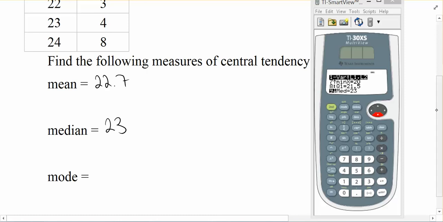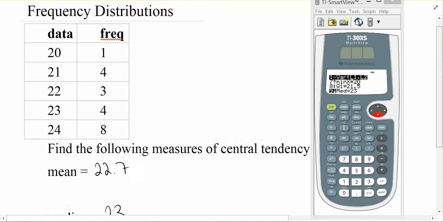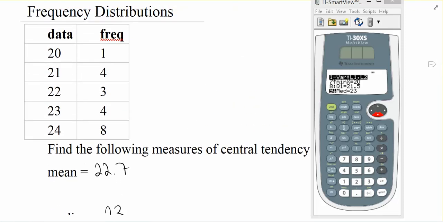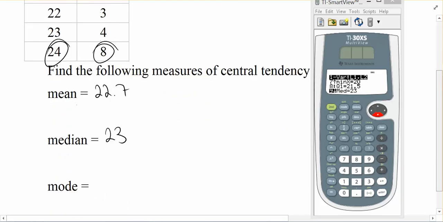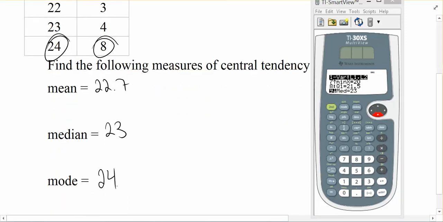Now the calculator doesn't tell us the mode, but it's easy enough to look at this and see what the mode is. The mode is the most frequently occurring data point. There's 8 24s. There's 4 23s. There's 3 22s. The one that occurs the most is the 24. There's 8 of them. So it's actually really easy to see with a frequency distribution what your mode is.